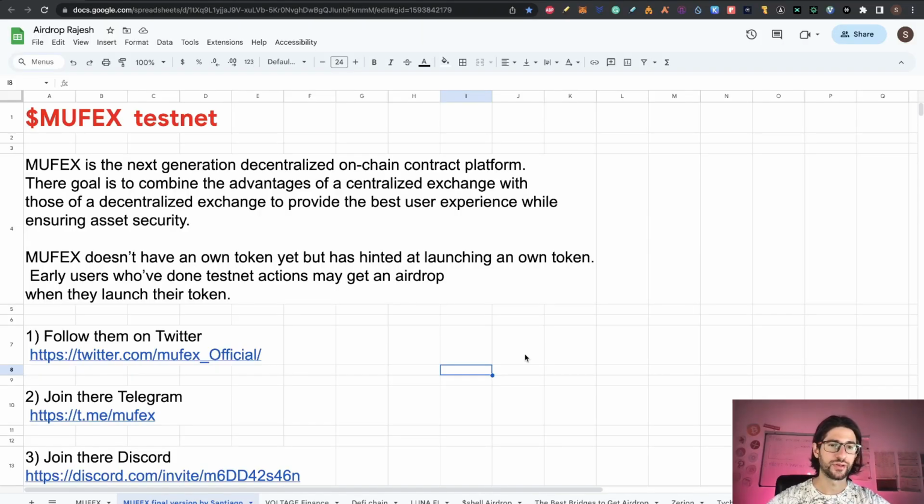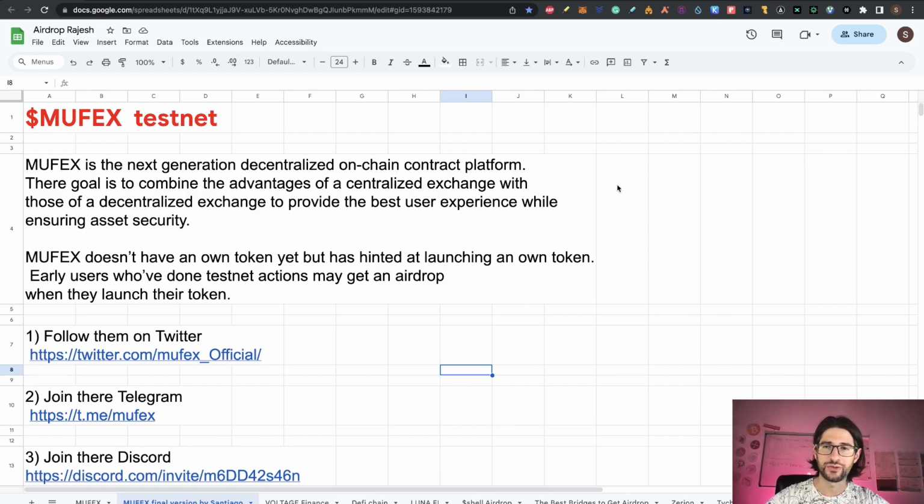Guys, Mufex is the next generation decentralized on-chain contract platform, and their goal is to combine the advantages of centralized exchanges with those of decentralized exchanges to provide the best user experience while ensuring asset security. Mufex doesn't have its own token yet, but has hinted at launching one, and early users who have done testnet actions may get an airdrop when they launch their token.